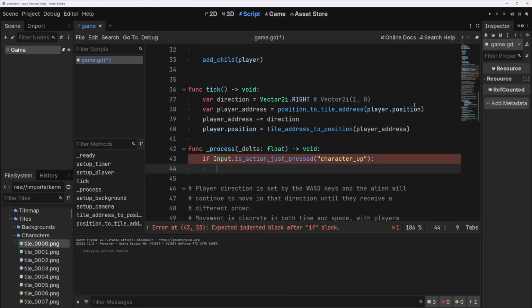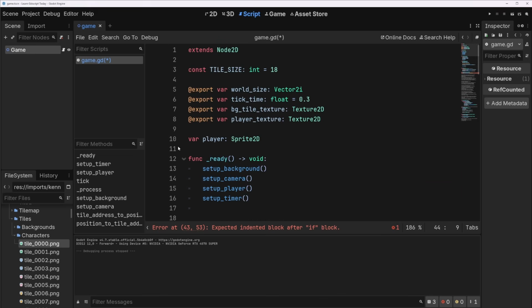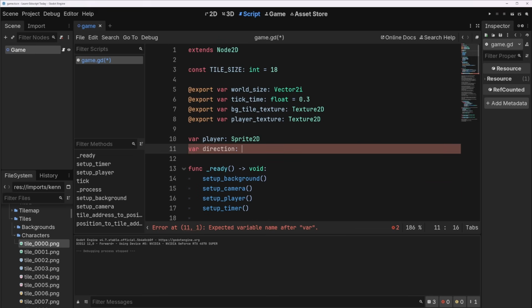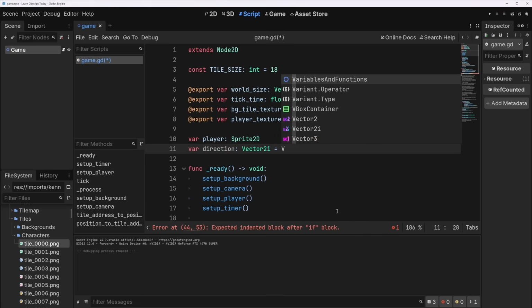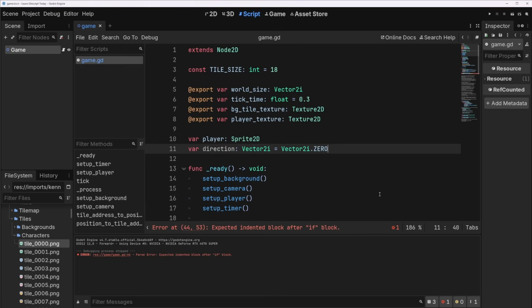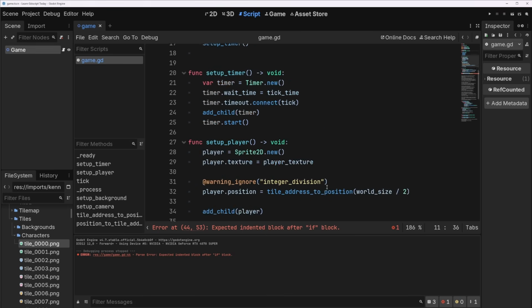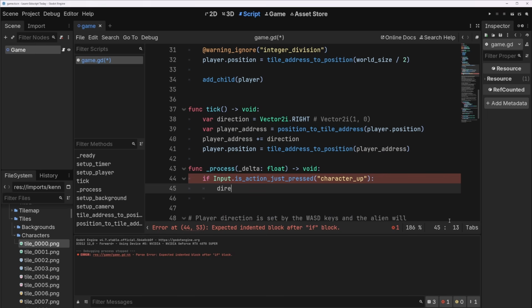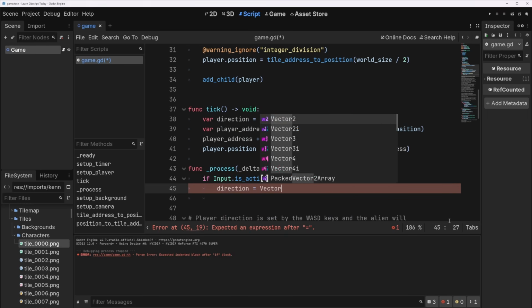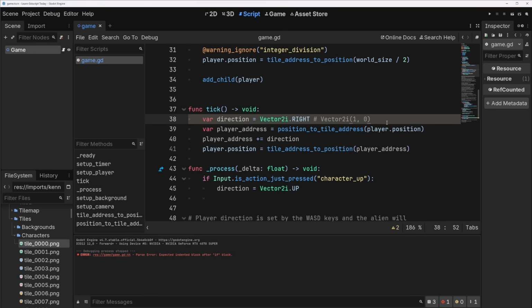And since we need to store it and use it in other functions, we need to store it at the class level. So we'll do direction, it's a Vector2i, and well, we need to give it a default here. So we can actually default to 0, and that's not moving. That seems fine. We could also start him moving by, or her, it, them, moving by giving it something, but whatever. Character up, we'll do direction equals Vector2i. Now you'll see this is saying, hey, we're already using direction, and that's a good sign to remove that because we don't need that.